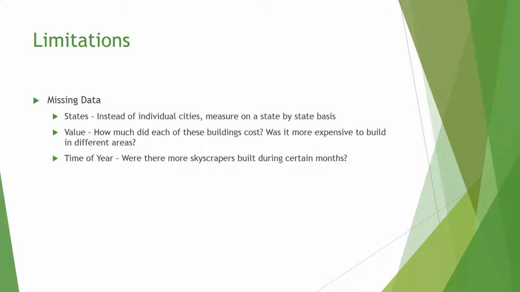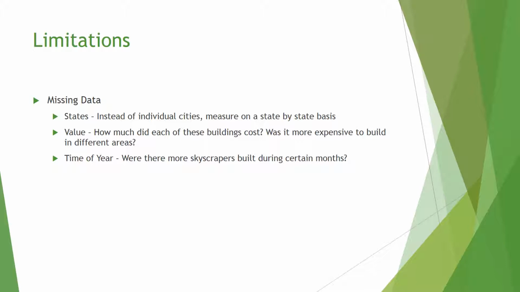Before I reveal my results, I need to explain some of the limitations that I faced on this project. There was data missing from the dataset that might have been helpful when doing this project. Data like what state these buildings were built in. This dataset did not give information about different states, only the cities. It would be nice to compare the skyscrapers on a state-by-state basis instead of a city-by-city.